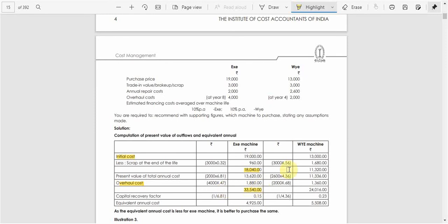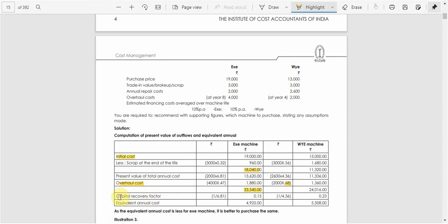Okay, like that we need to calculate for Y machine also. So we need to change the present value based on the number of years, because it's only 6 years for Y machine, and for the overhaul cost it is at the end of the 4th year only. So that we need to change the present values. I told how to calculate the present values also.